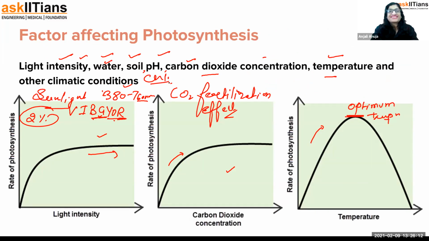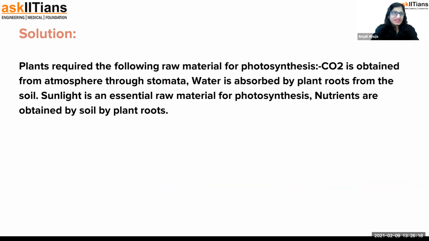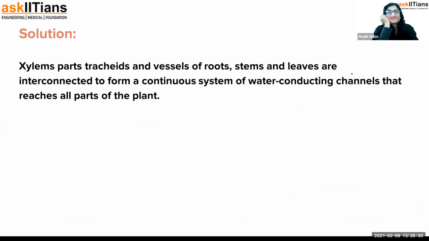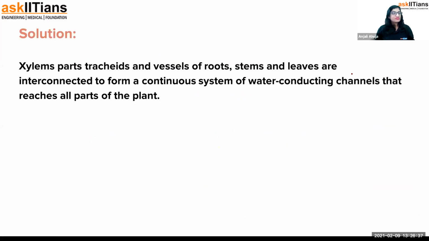Let's see how many questions are added. Where do plants get each of the raw materials required for photosynthesis? I'm not going to discuss it. We've done that. You can read it. And then, how are water and minerals transported in plants? Xylem and phloem, I have told you. I have answered this. So for further questions, you can go into your module and your book and study it well.